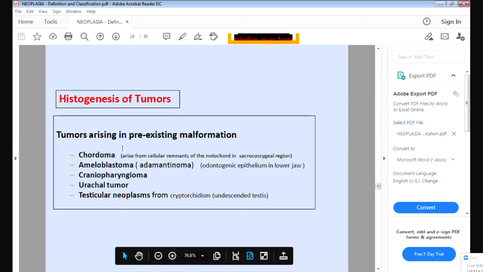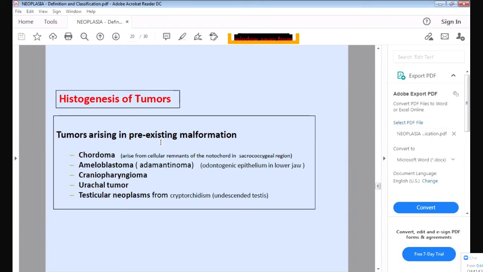Then also there are some tumors that arise from pre-existing malformation. Pre-existing malformation means some tissue has to disappear after the baby is totally matured and born, but it does not disappear and gives rise to malignancy. So what are those?